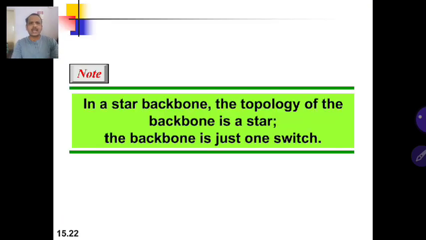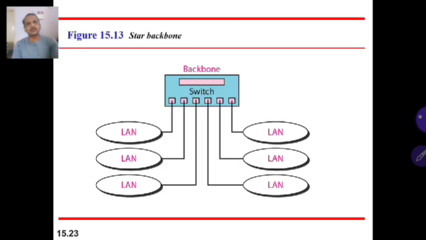In a star backbone, the topology of the backbone is a star, meaning there is a central point. All networks are connected to the central point. If you see the top view, the networks are interconnected looking like a star. So now it is a star topology. There is a central point, and all networks are connected to the common point, forming a star backbone topology.